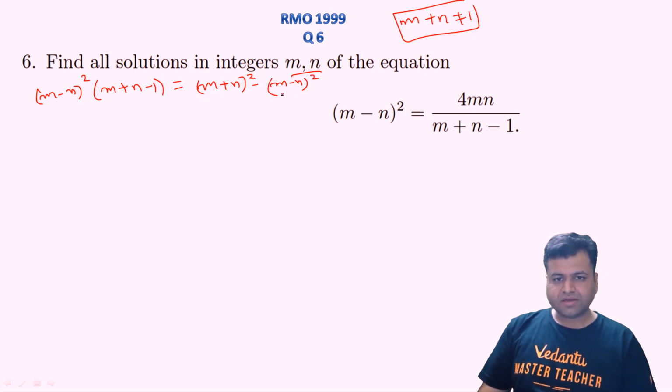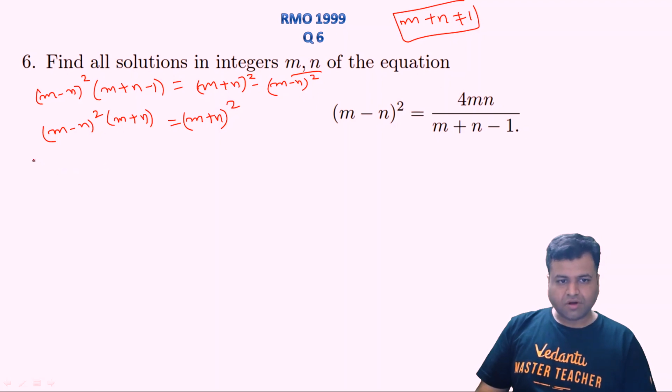So we can write this in the place of 4mn, right? As you can see, this (m minus n) whole square minus 1, that is (m minus n) whole square, will get cancelled out with this. So what is left is (m minus n) whole square into (m plus n), that is nothing but (m plus n) whole square, right? All right.